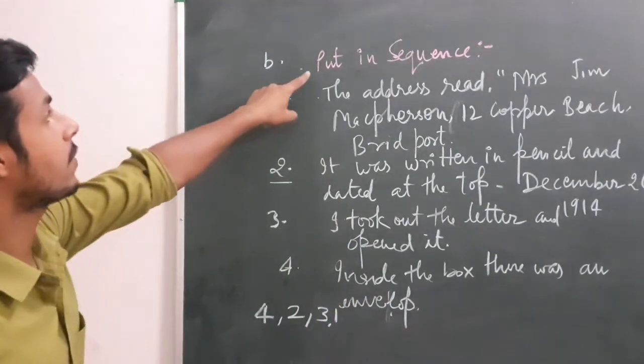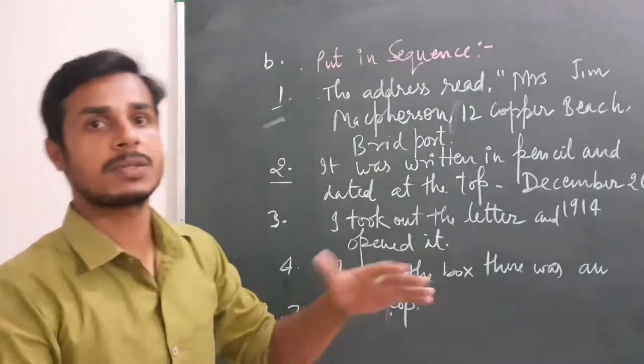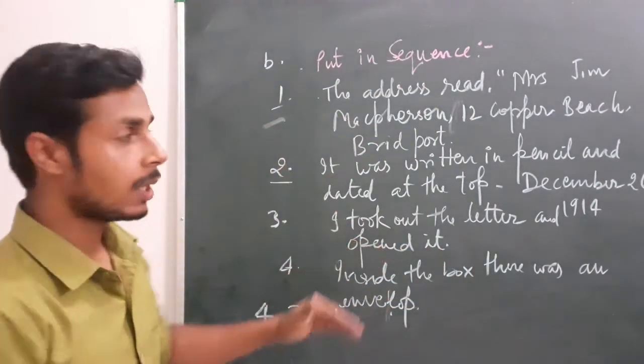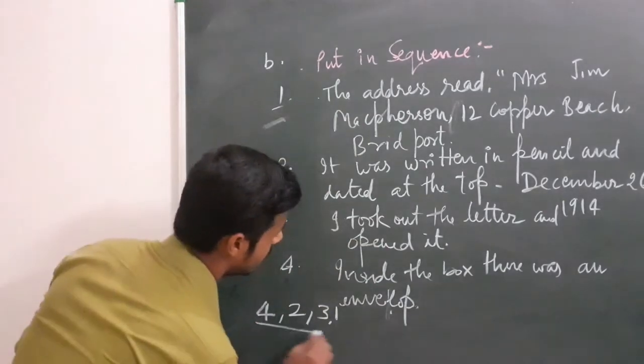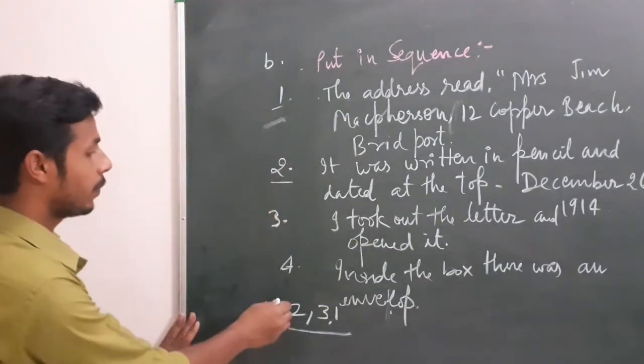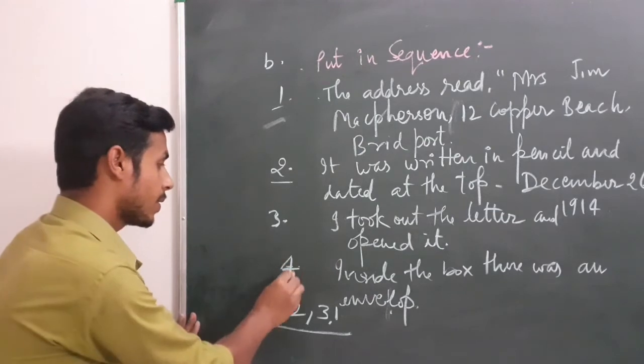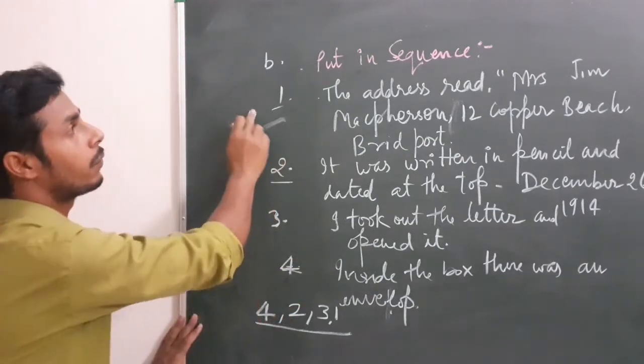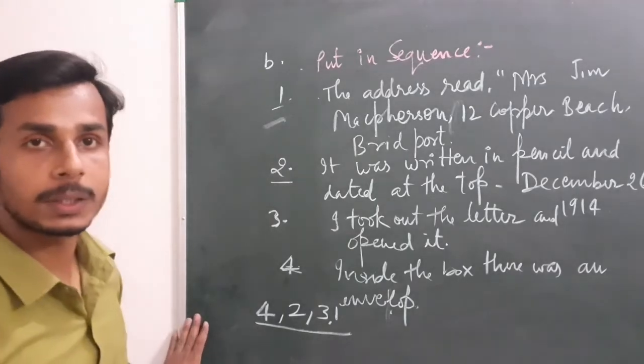As the sentences were jumbled, completely tampered with and not in sequence, we have to write them in sequence. Meaning we write option number 4 first, then second, then third, and then first. I hope you have got it.